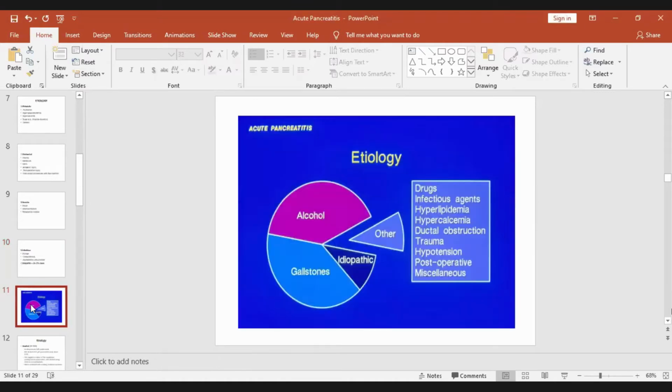Now you see the etiology of acute pancreatitis. This has been depicted in this diagram. If you take alcohol and gallstone, they form the bulk of 80% or more cases of acute pancreatitis. Remaining are idiopathic, that I told you, 5 to 10%.